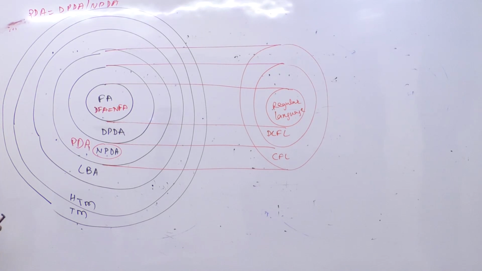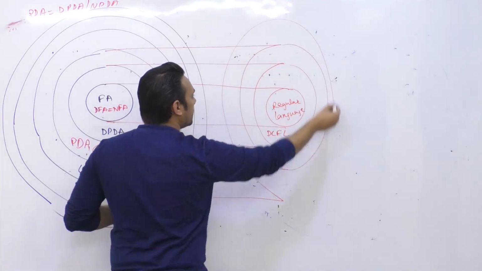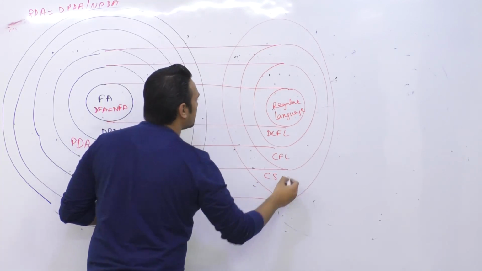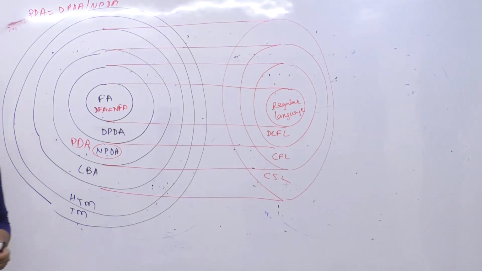Okay, and the languages accepted by the linear bound automatas are called context sensitive languages. जो linear bound automata जिन languages को accept करते हैं, उन languages को हम बोलते हैं context sensitive language.